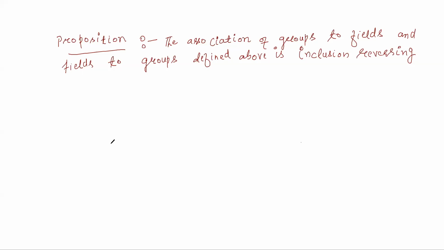हेलो। यस सर, यस सर। चलो ठीक है अब। So the association of groups to fields and fields to groups that we just defined above is inclusion reversing. What does it mean? So you have two things. It is inclusion reversing. Okay.